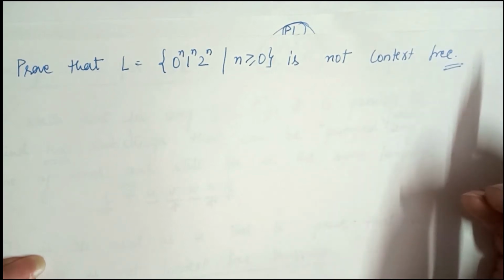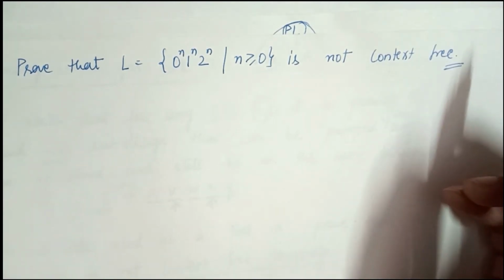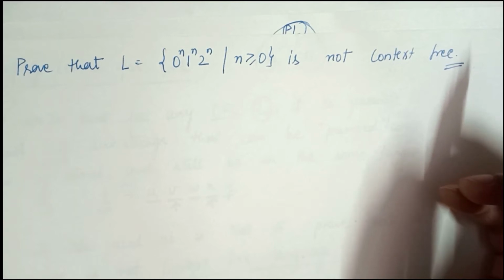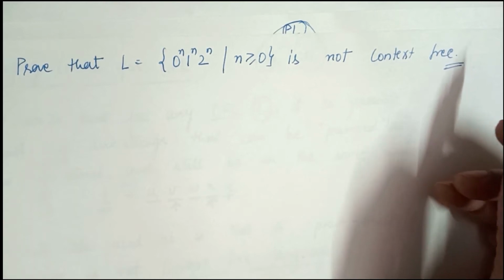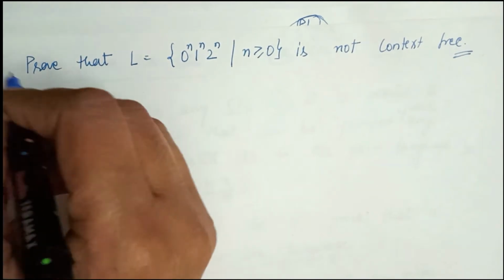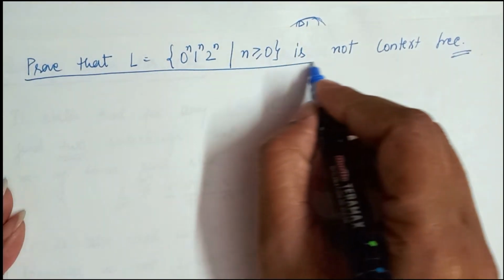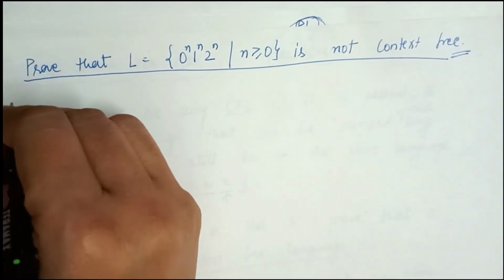To prove whether a language is context free or not, we use the pumping lemma, similar to what we did in the pumping lemma for regular language. So first, to prove this, we start from a contradiction.